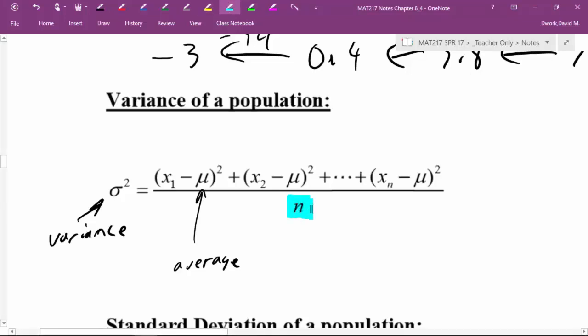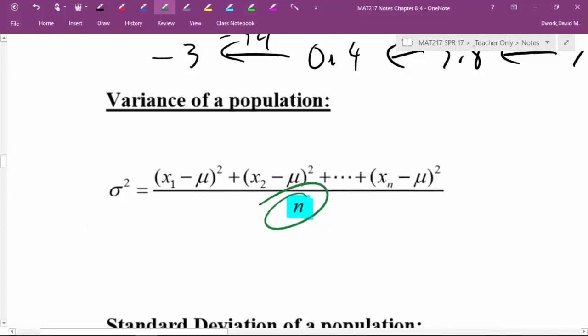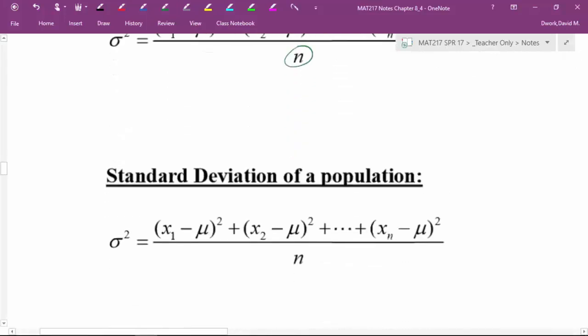Because if we have literally asked everybody in our population, we have sampled the entire population and asked them who they're going to vote for for president, there is no reason we should get penalized in dividing by the number of people we interviewed, because we have no control over that population. It is the size that it is. So therefore, this formula, the variance of a population, is identical to the formula for the sample, except for the -1. So therefore, the standard deviation of the population is totally the same thing.